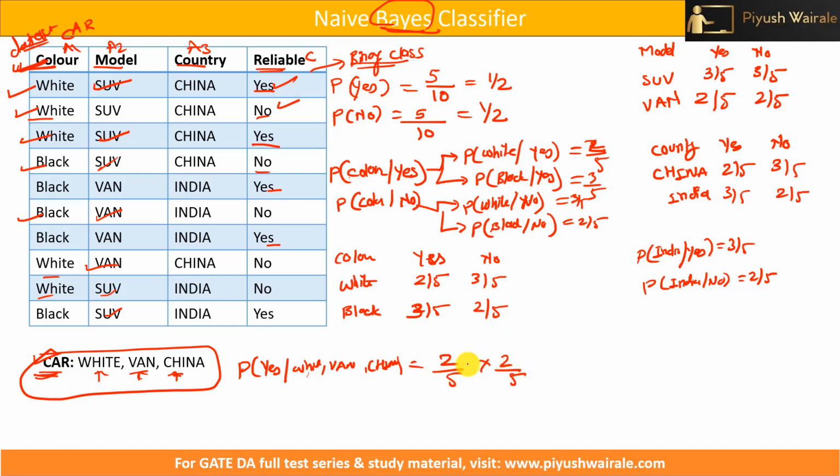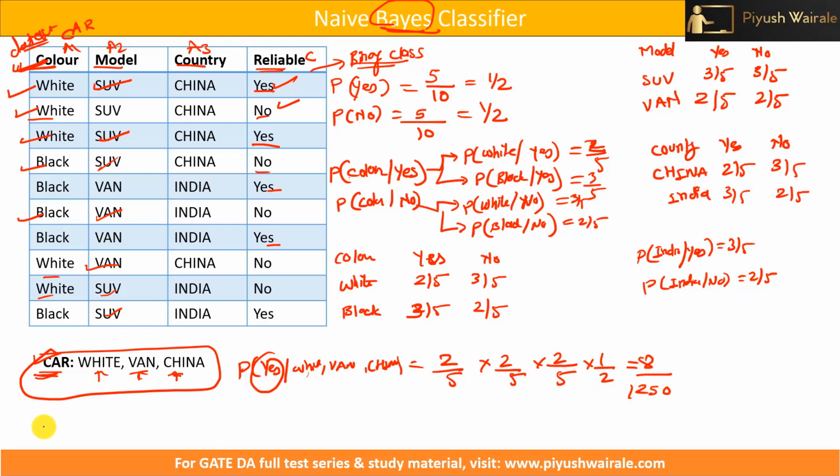Country China given S is 2 by 5 again. And the prior probability of class S is 1 by 2, so into 1 by 2. At the end we get 4 2s are 8, so 8 by 250. So we need to find out this particular probability.